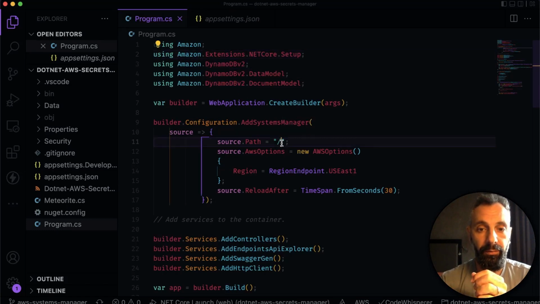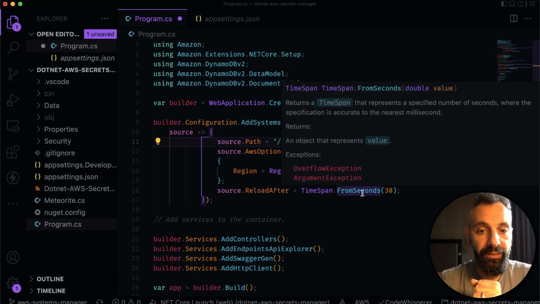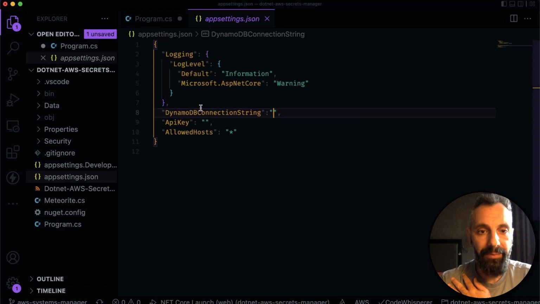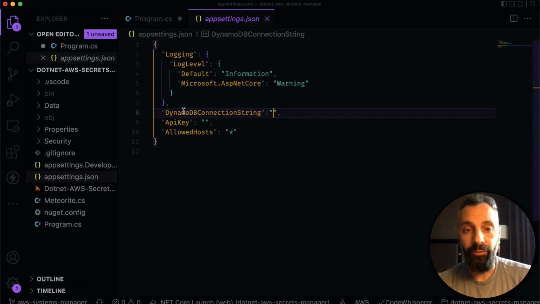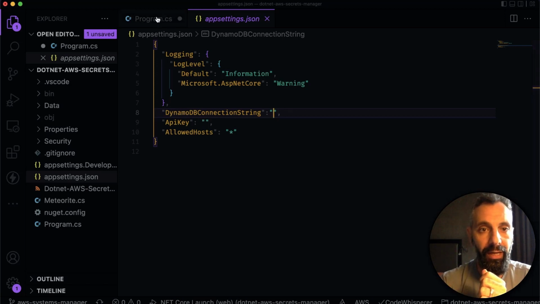Therefore, this could be prod. And finally, we say how frequently we want to refresh from the store. When the application starts up, anything that exists in our app settings.json and is found in the parameter store, as long as they match, then these values will be populated at startup.